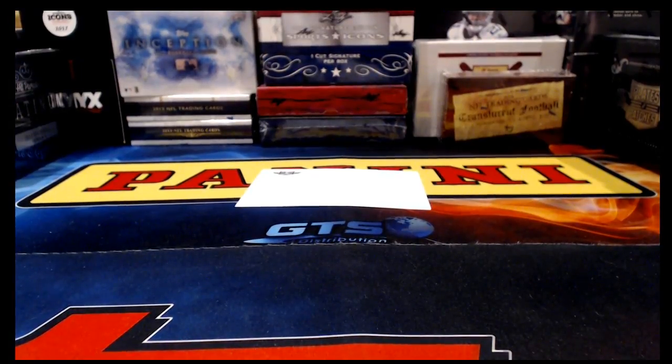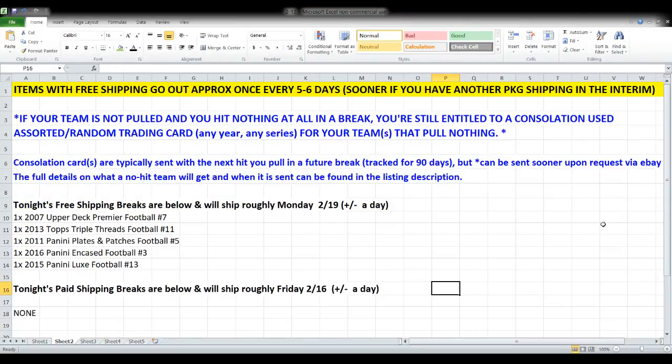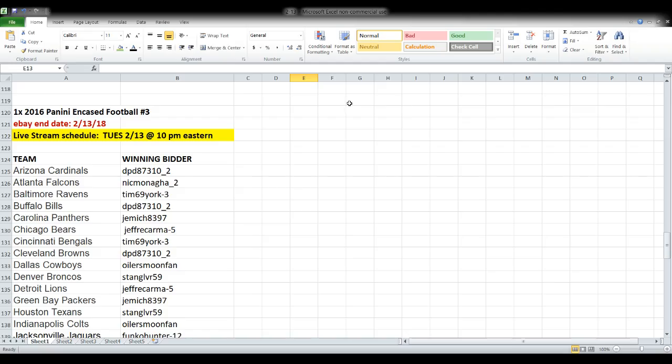Just going to bring us next into encased football from 2016. I haven't opened this since it came out, actually. When it came out, there again is your shipping information and information about what happens if you do not pull a card. So please take a minute to look at that if you're in this break. And then this is one box of 2016 encased football.